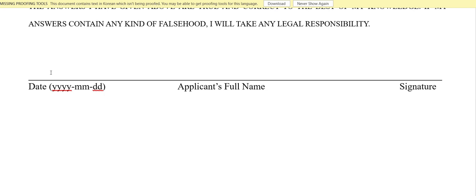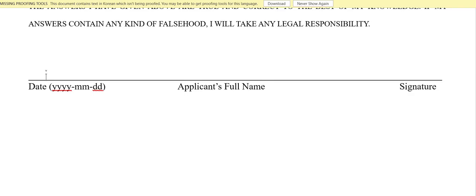And here you have to fill in the date, year, and month when you are filling the form, or when you are going to send your documents. So it should be between the guidelines announcement and the deadline. It should be within this time, date, year, and your applicant's full name as per your passport.